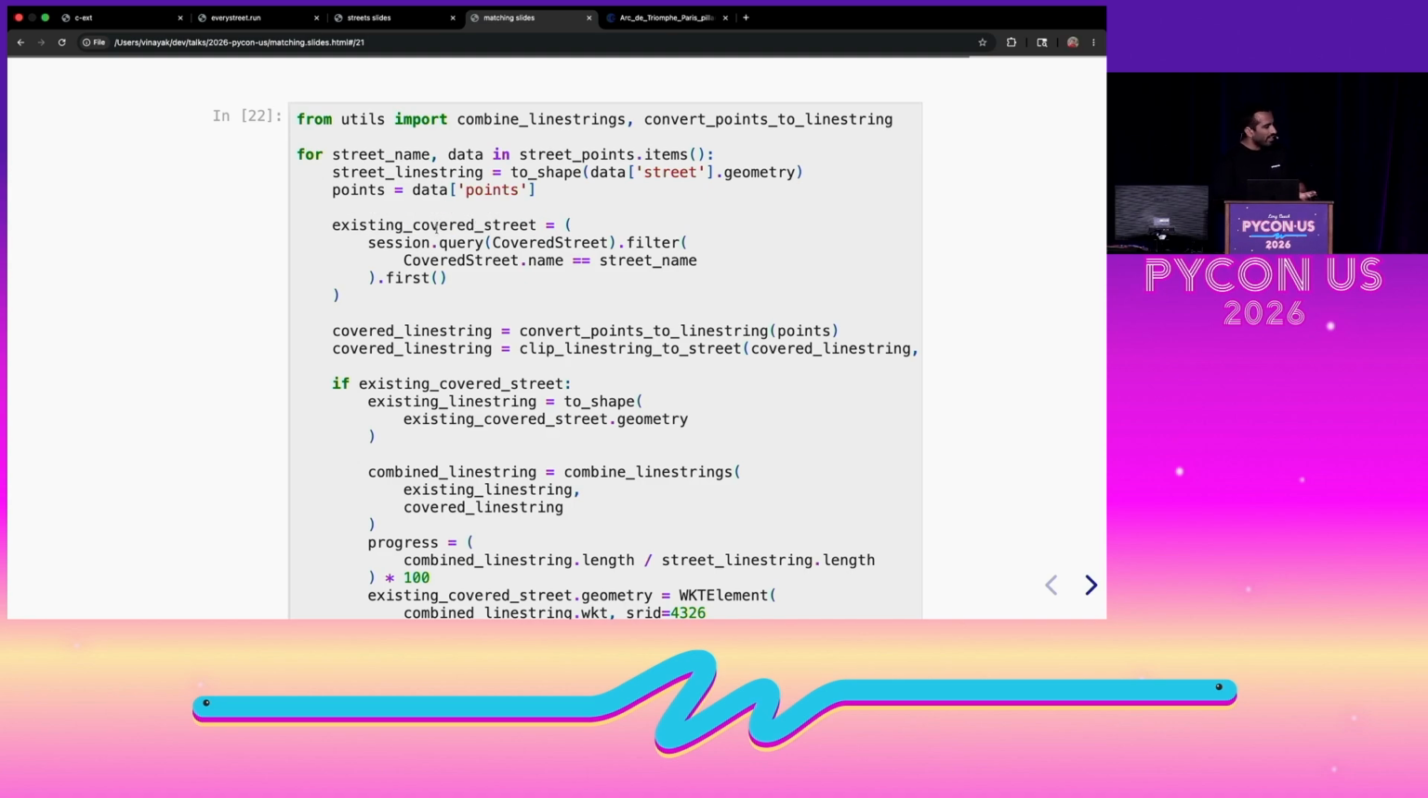And it looks a lot like the code from before, except for one thing, where we check in the covered streets table if we've run on the street already or not. If we have, we combine the existing line string of the street with the new run line string that we just created and store the combined line string into the table. And so here we are updating the progress percentage again of the combined line by calculating the progress by dividing the combined line string's length by the street line string's length. It's a bit of a tongue twister.